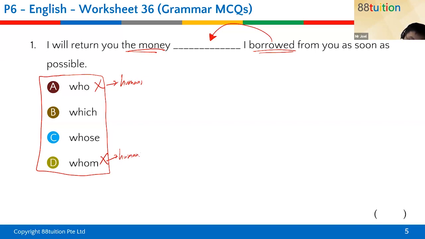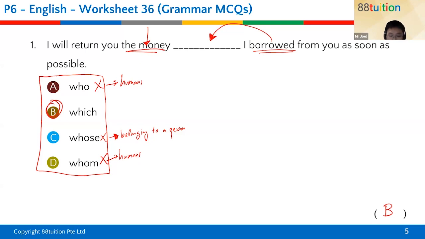And we also can't use whose because whose is used to refer to belonging to a person, a human. But here we are talking about money. So the only answer is B. I will return you the money which I borrowed from you as soon as possible.